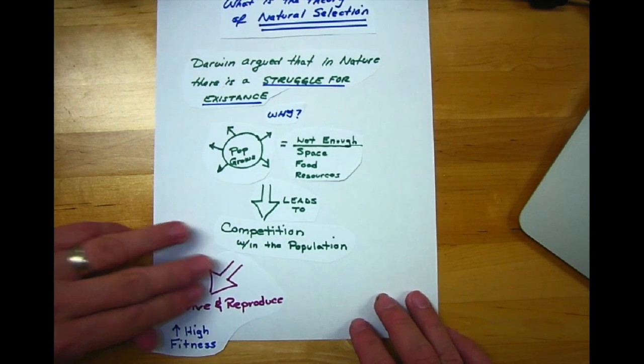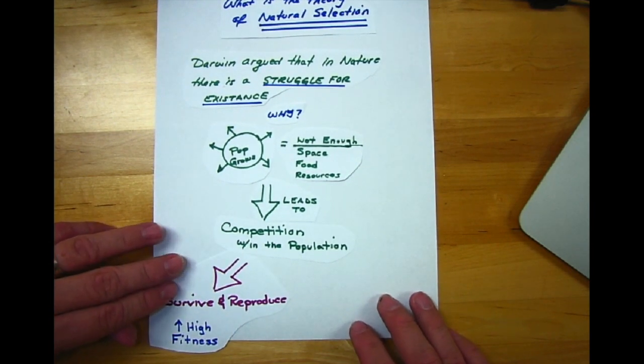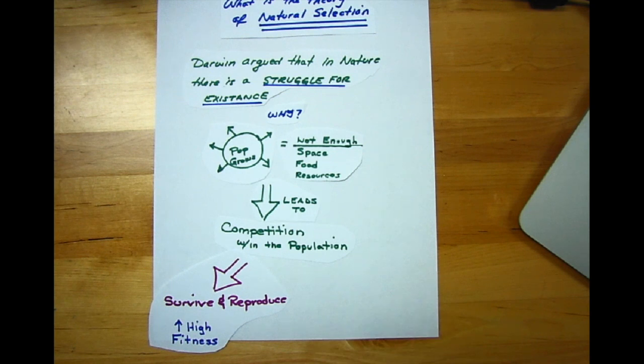Those individuals that survive and reproduce are the ones with the highest fitness. What does fitness mean? That means that there's variation in a population. And those individuals that survive and reproduce are the ones with the best adaptations.